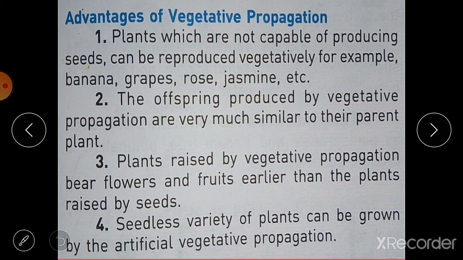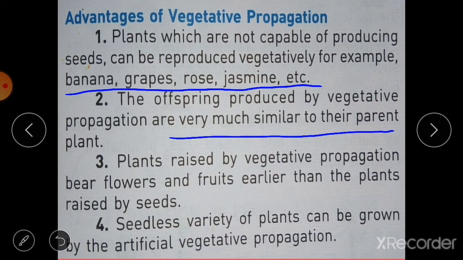First, plants which are not capable of producing seeds can be reproduced vegetatively. For example, banana, grapes, rose and jasmine. These plants are not capable of producing seeds, and that's why they are produced by vegetative propagation. The offsprings produced by vegetative propagation are very much similar to their parent plants. Plants raised by vegetative propagation bear flowers and fruits earlier than the plants raised from seeds.